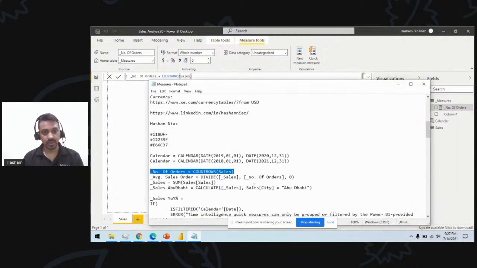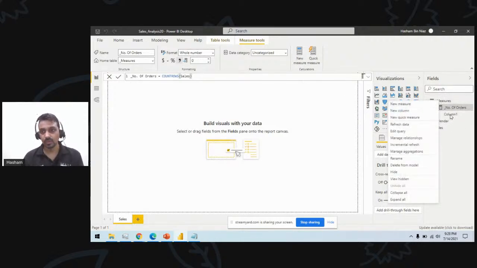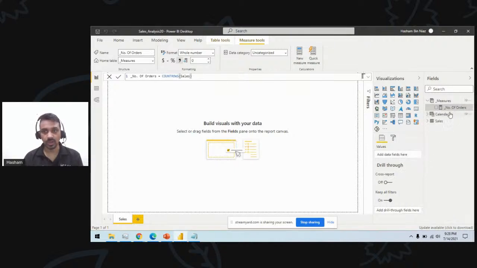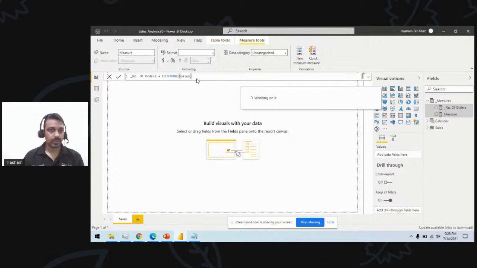And then I have a simple sum of sales, because I already have the sales column here. So I will create one more measure. And one more thing: always make sure you do the right formatting. So this number of orders will always be a whole number, and I will do the comma separation as well. Also, I don't want this column to be shown up here, so I hide this column. I only want this to be here. So I have created these ones here, and this is my sales.